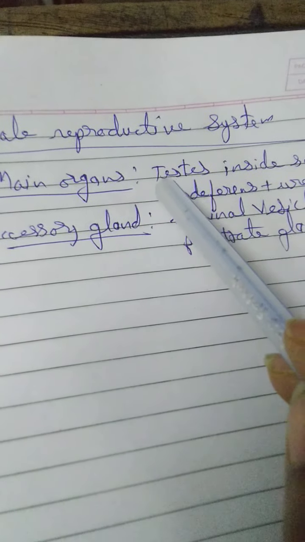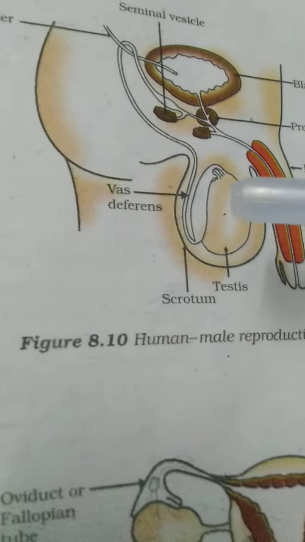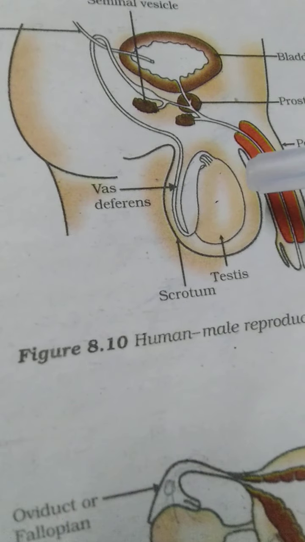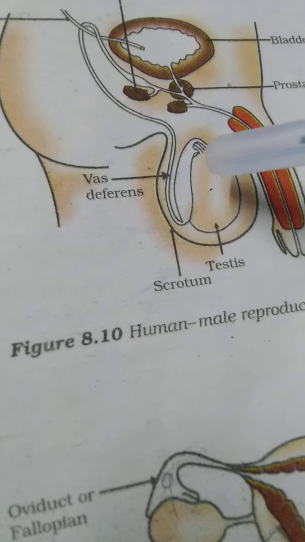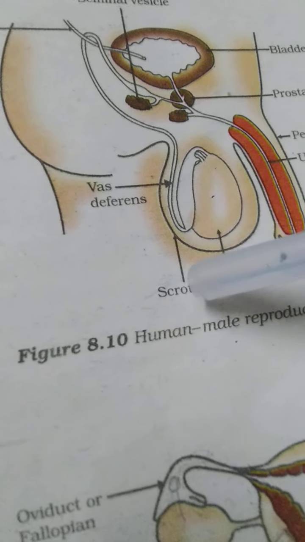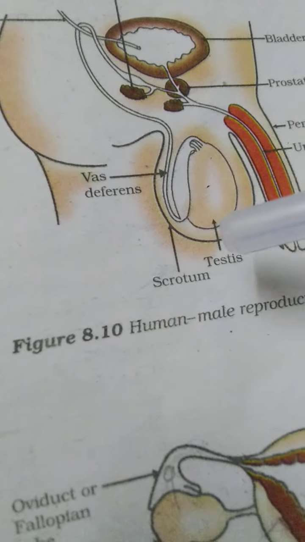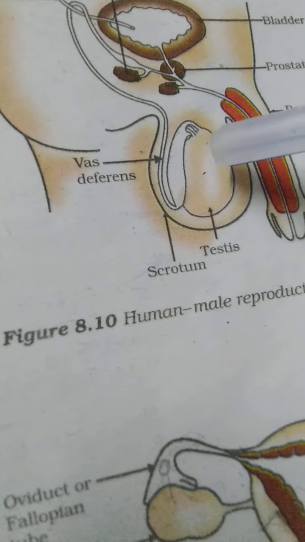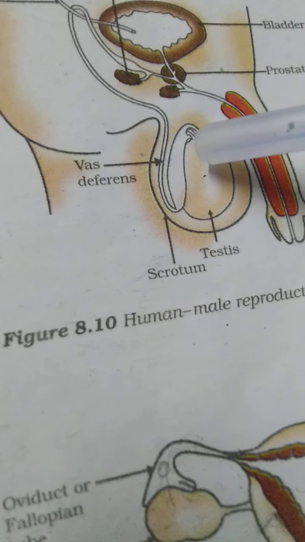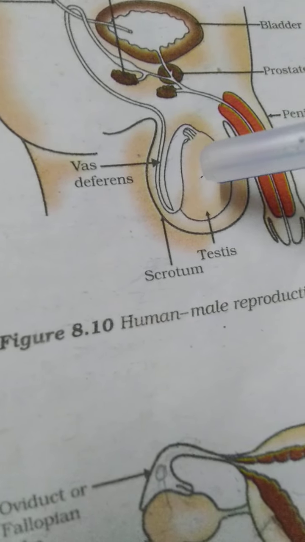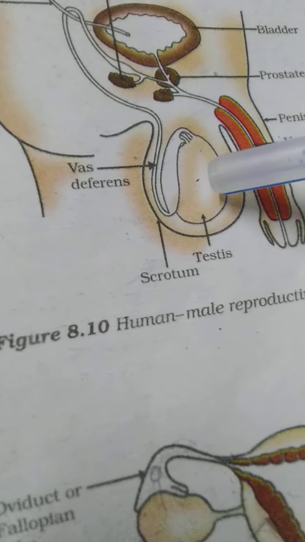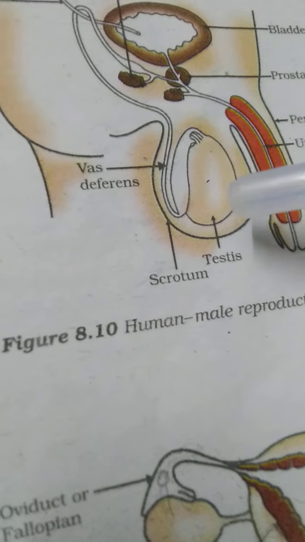Now let us see the functions of each. First of all, the testes. See the diagram. This is testes. There is a pair of testes, that is two testes, located inside the muscular sac called scrotum, below the abdominal cavity, outside the body. Why is the testes located inside the scrotum? Because the temperature of the testes should be 3 degrees below the normal body temperature. At this temperature, the testes can produce the sperms properly. So the function of the testes is production of the sperms.